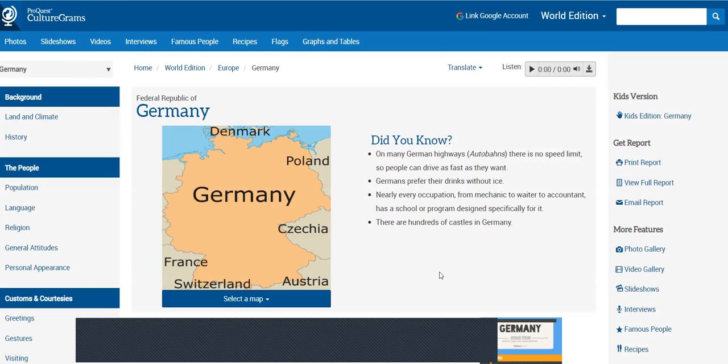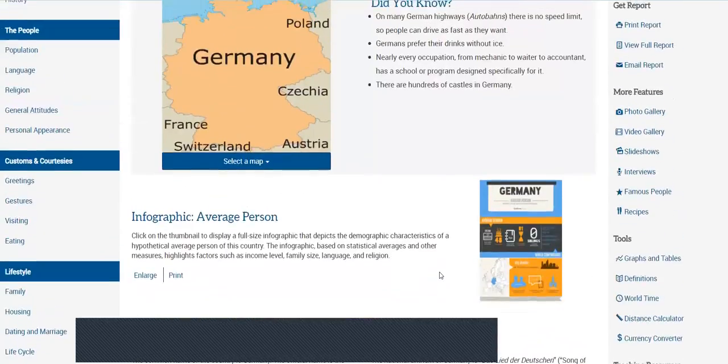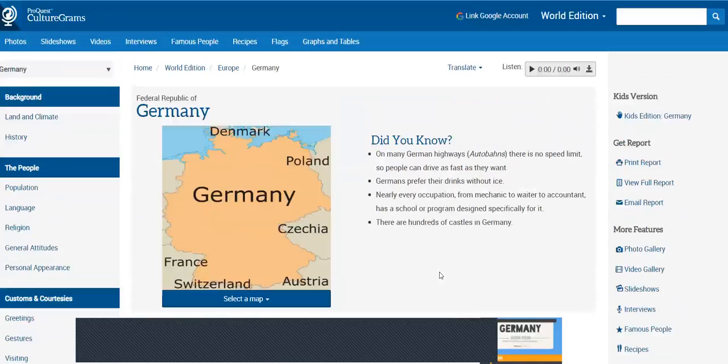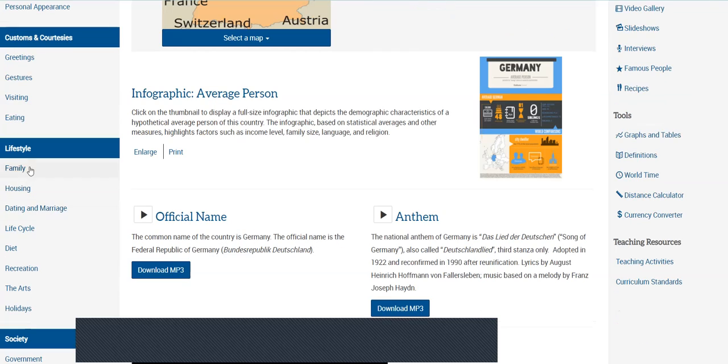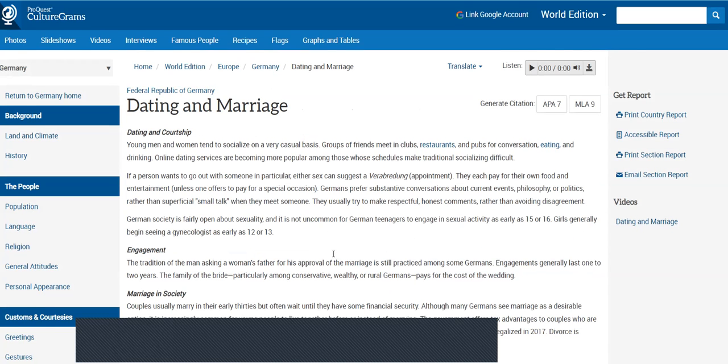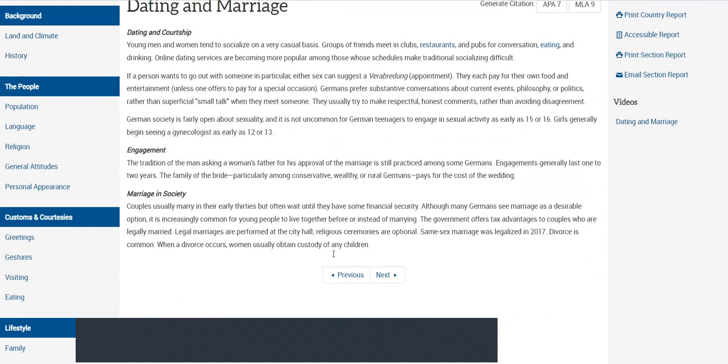So let's say that I select Germany. Here is my full report, just the front page of Germany. And then on the left-hand side here are different places that I could skip to. So if I was interested maybe in LGBTQ rights or marriage rights, I could skip to under lifestyle, dating, and marriage and see what is discussed in this article.